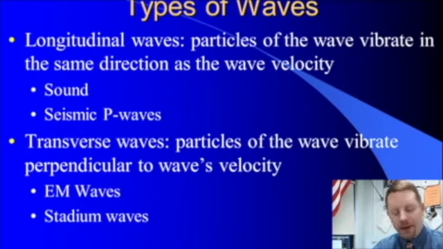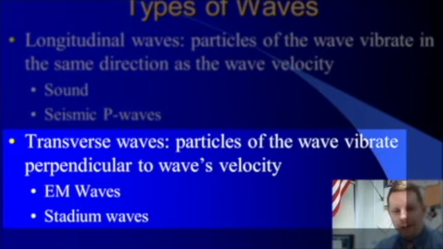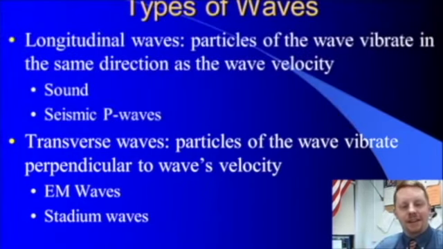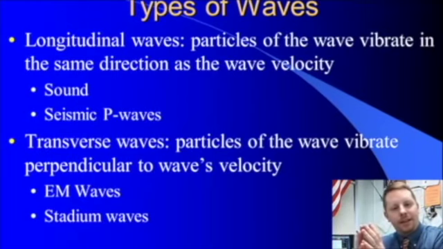Or seismic P waves. Transverse waves, on the other hand, are waves in which the particles of the wave vibrate perpendicular to the direction of the wave's velocity. So if the wave is traveling this way, the transverse wave has particles vibrating up and down along that wave. And that's probably what you're more familiar with. A slinky, as an example, can make either type of wave. A transverse wave from a slinky, you create a pulse this way, the wave travels that direction. That's transverse. On the other hand, if you compress one end of the slinky and let it go, you will see that compression travel along the slinky. That would be a longitudinal wave.